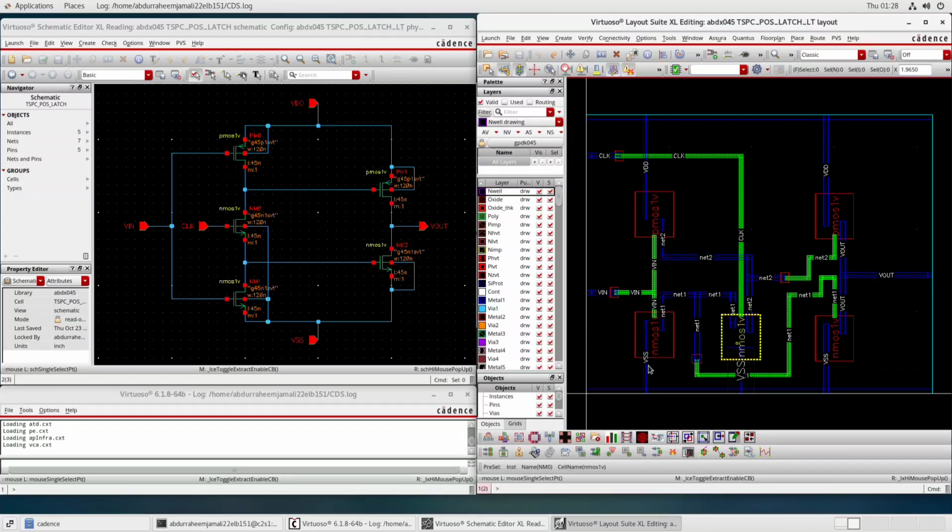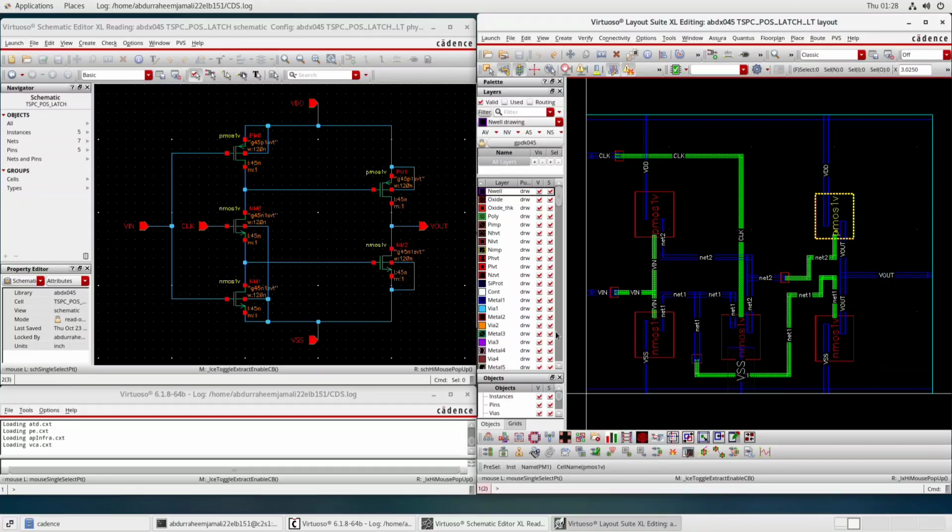And we can see that this NMOS has been connected to clock. The gate is connected to clock. So the gate of this NMOS has been connected to clock via this polysilicon line. After that, we can see that the source of this NMOS has been connected to the drain of the bottom NMOS.